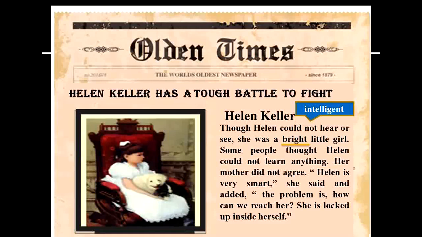No one had trained her in the sign language used by the deaf and blind people. As a result, all her thoughts and feelings remained locked within herself. She could never express herself. So her mother firmly believed that if Helen learned to express her thoughts and feelings with others, there would be no stopping her from learning anything, because she was their bright little girl.